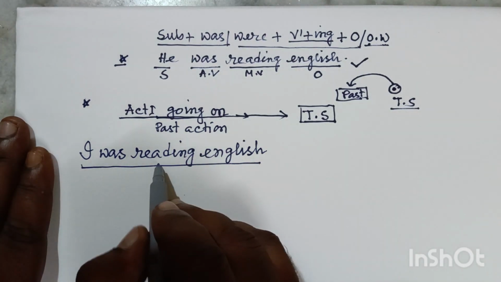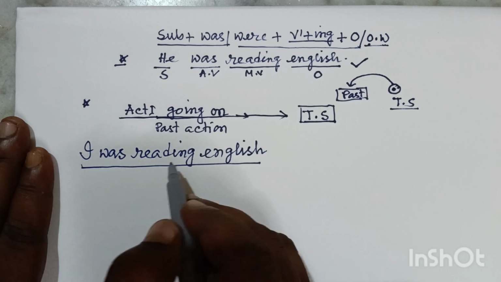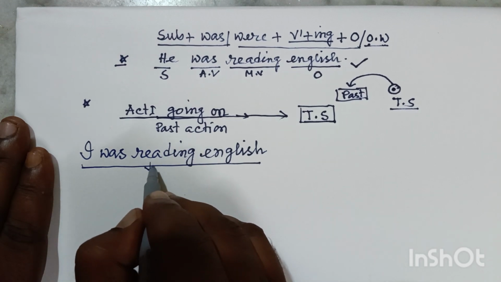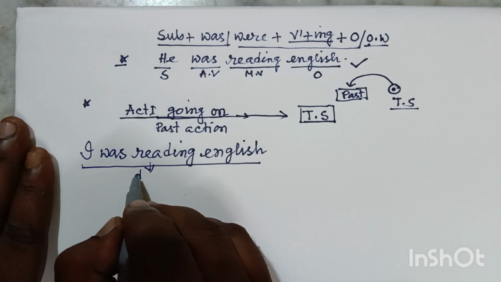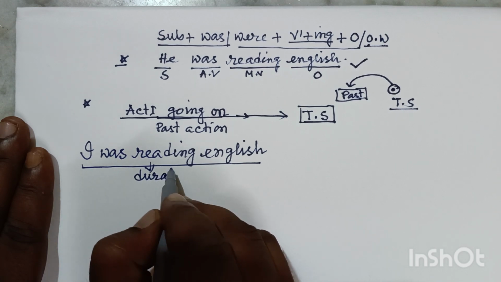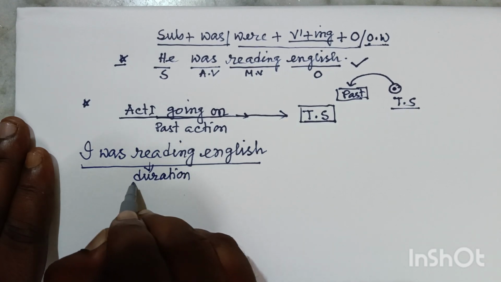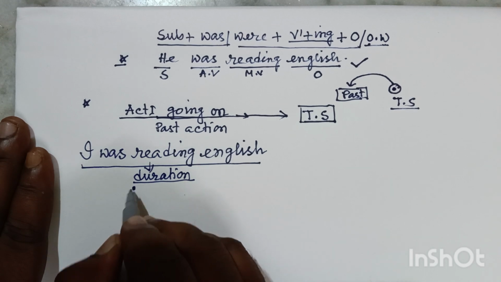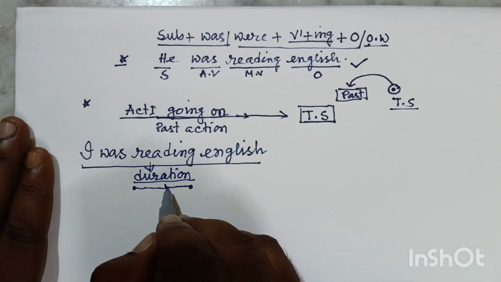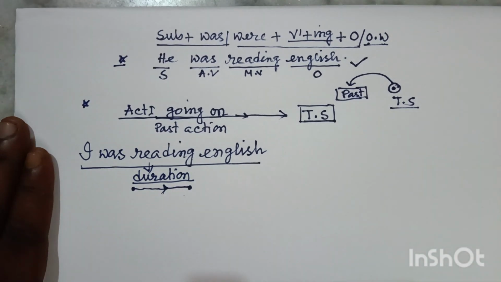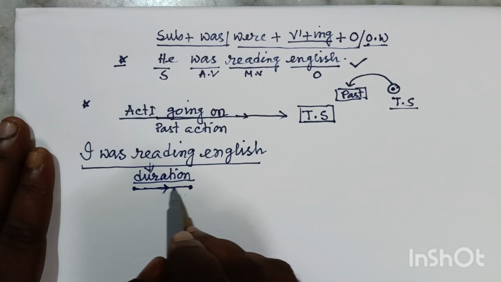And friends, you can see I was reading. Obviously, the time inside this verb is a duration. It is not a point of time. That means it has a starting point, and up to a certain time it will be finished. We are in this mid position or anywhere. That means it's a duration.